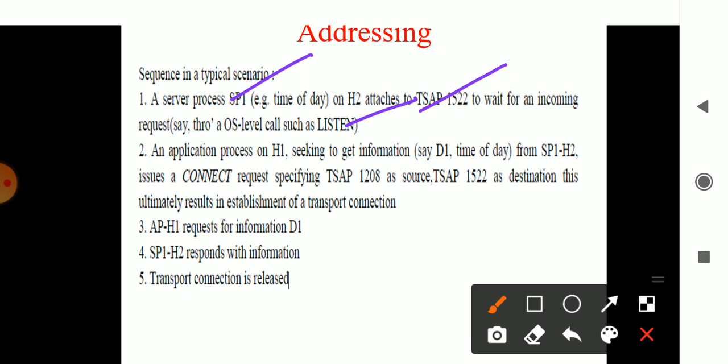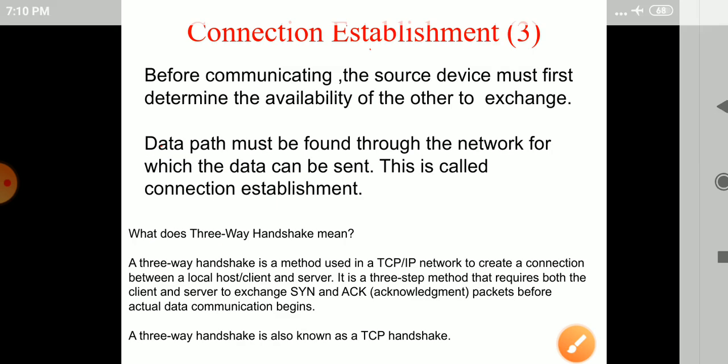Then, when it is free, it gets connected through the various service points. Service point 1 has to get connected to service point 2. First the access point has to be ready with the connection. When it requests, it gets the connection, and the information is sent. The service point responds to the information. Okay, this information is ready, it is sent, and the transport connection is released. So access points ask for permission. When the permission is granted, it prepares the information. After the preparation of information, it is released to the point. That happens in the part of addressing.